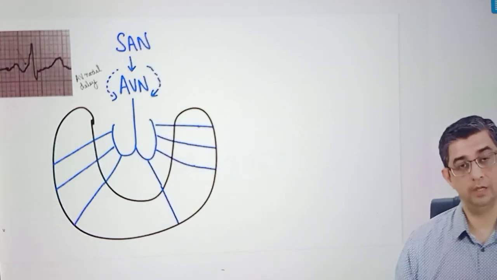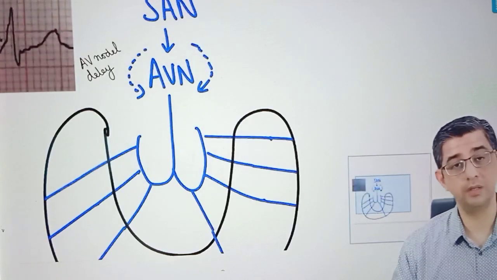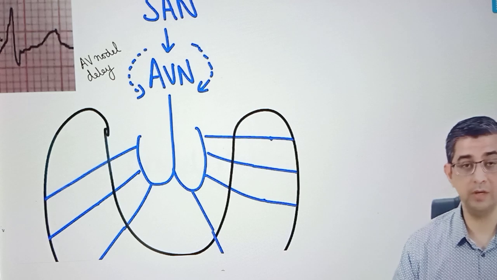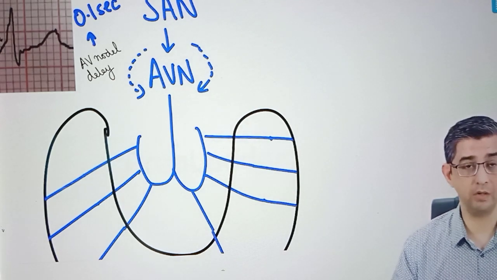Let us understand why. You see, the current always goes from the SA node to the AV node, goes across the two sides of the AV node, but the AV node exhibits a very slow conduction. That is why in physiology you will always read the phrase AV nodal delay. In fact, about 0.1 second is wasted when trying to navigate across the two sides of the AV node.